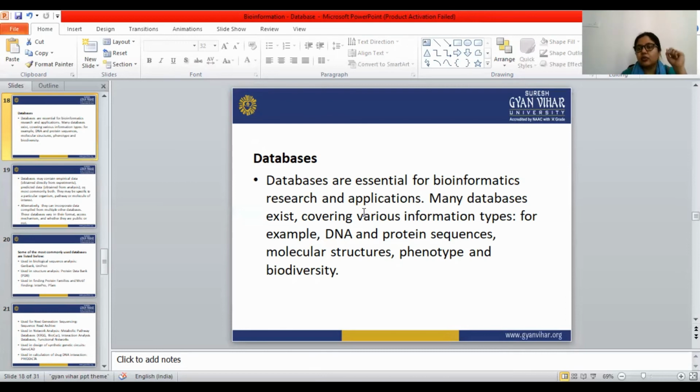In the DNA and protein sequence databases we can find each and every piece of information about DNA and protein sequences. In the molecular structure databases we can find all the molecular structures. Phenotype and biodiversity databases are also there. So all the information is present in particular databases.